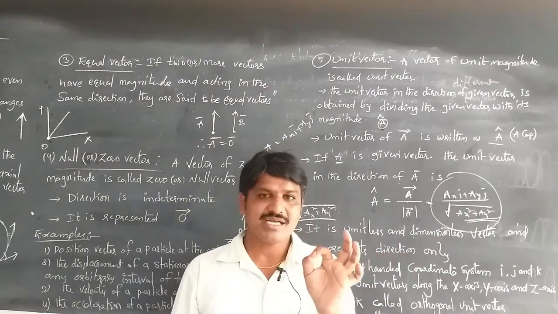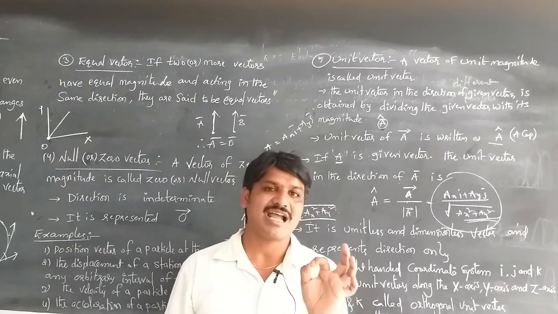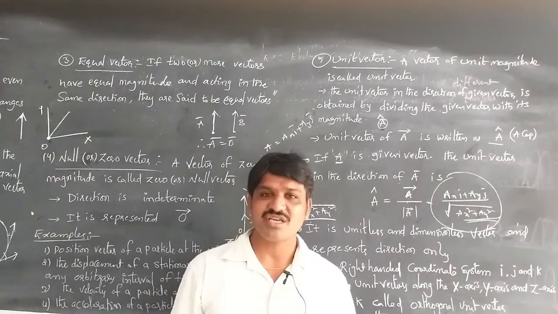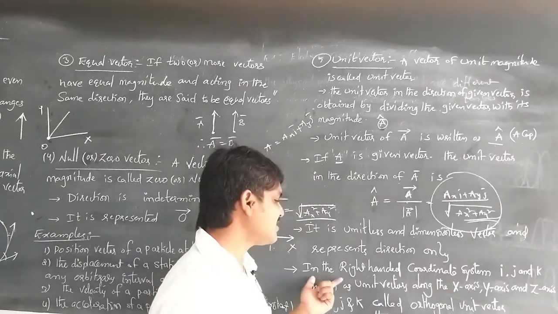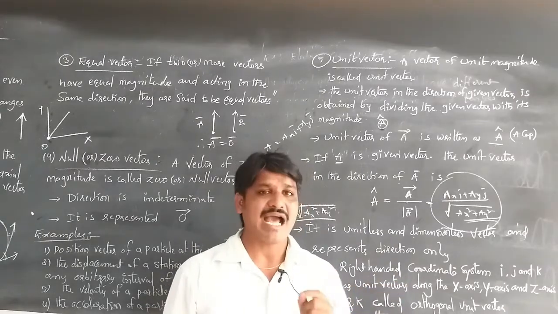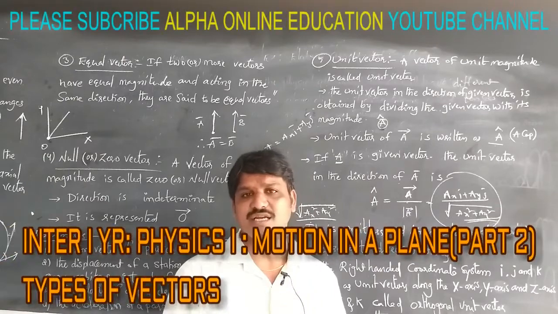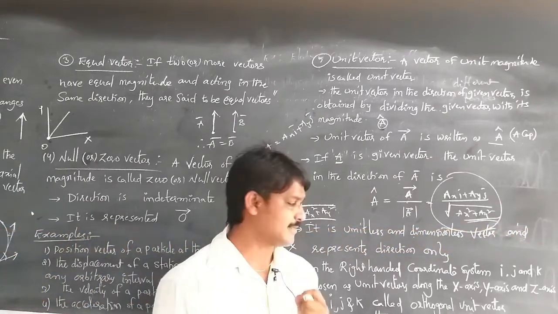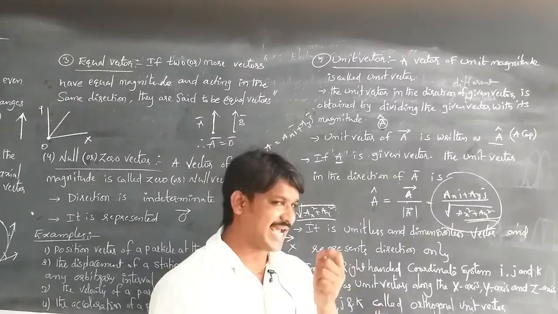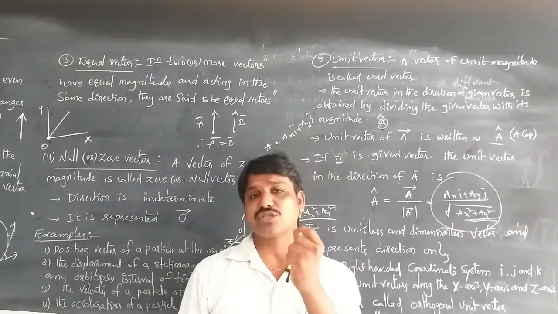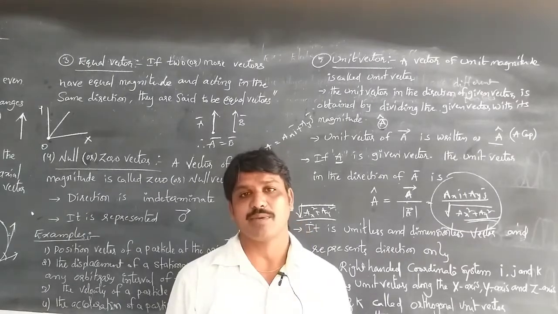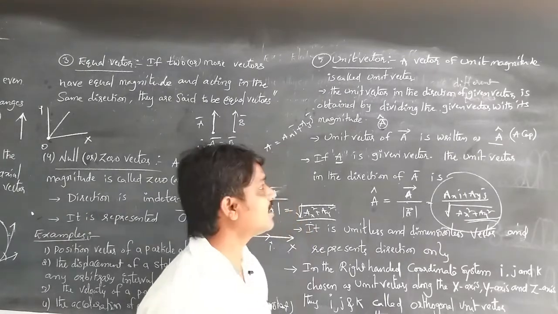It's a unitless, dimensionless vector and it represents only direction. In the right handed coordinate system, i, j, k are the unit vectors along the x axis, y axis and z axis, and they are orthogonal unit vectors or orthonormal vectors. This is about types of vectors.